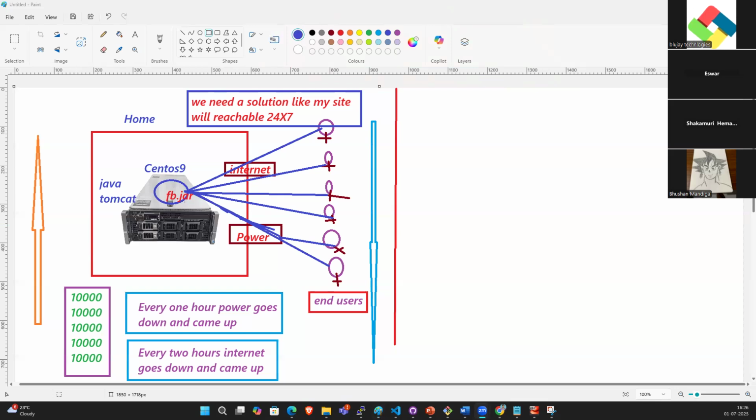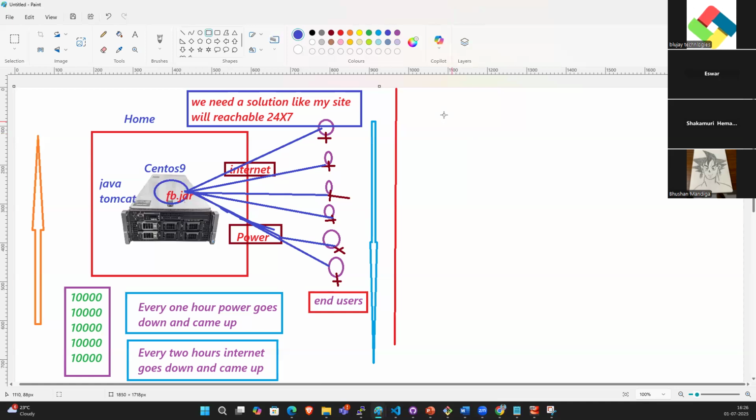Bhushan, Raghu, Ishwar, Hemant, does anyone know?